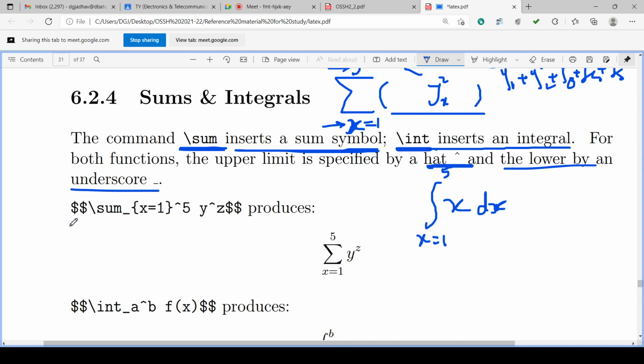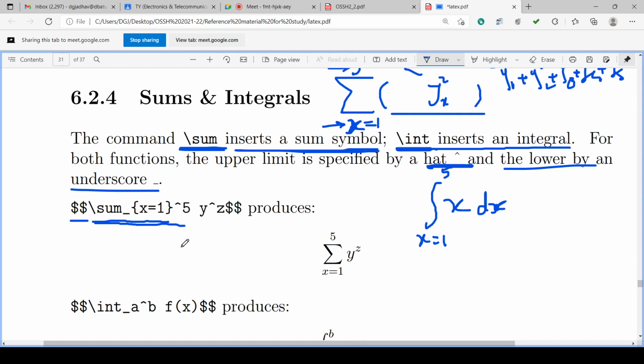So if we consider this example, double dollar backslash sum underscore x equal to 1, hat 5. So x equal to 1 is the lower limit. Hat 5, 5 is the upper limit. Okay.